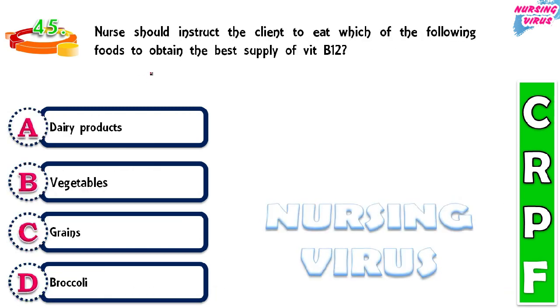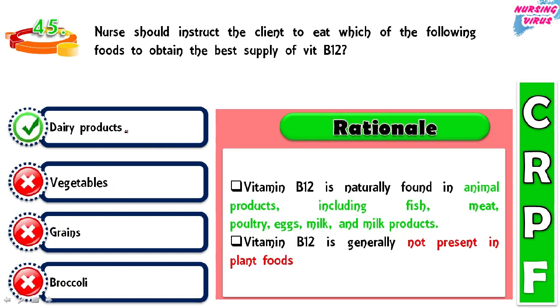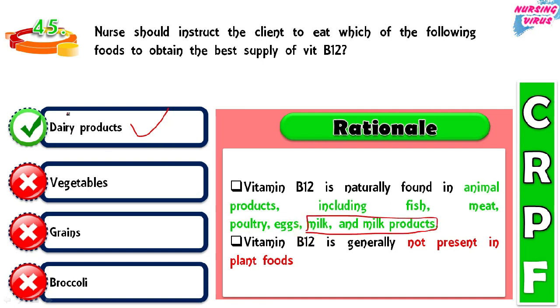45. The nurse should instruct the client to eat which of the following foods to obtain the best supply of vitamin B12: dairy products, vegetables, grains, or broccoli? So the correct option is dairy products. Vitamin B12 is naturally found in animal products including fish, meat, poultry, egg, and milk products. Among the options, this is the correct one, and the remaining three belong to plant foods. Among the plant foods, vitamin B12 is not usually present.